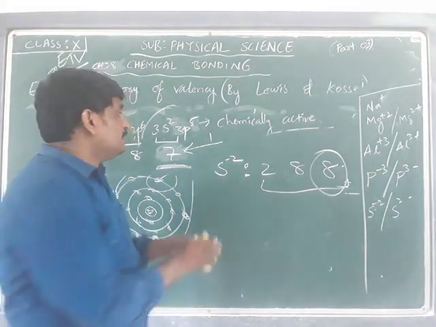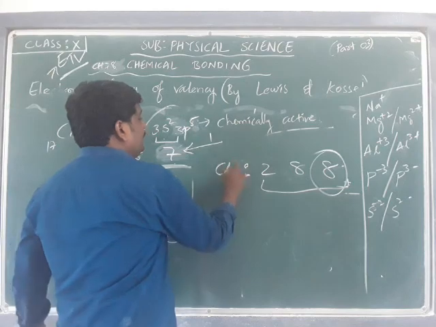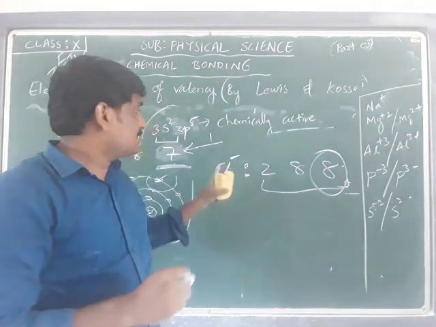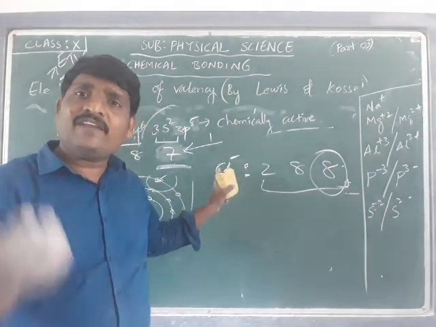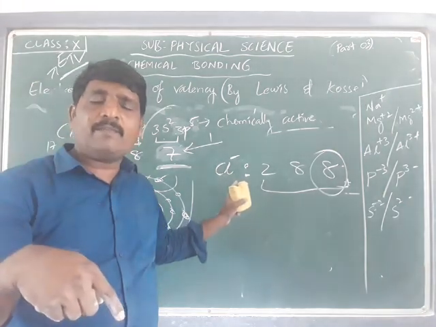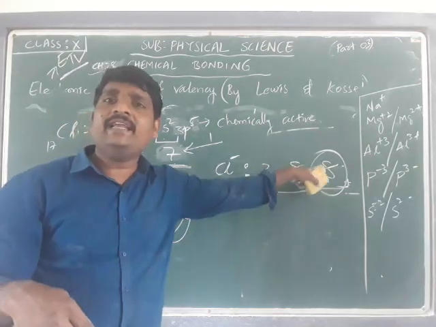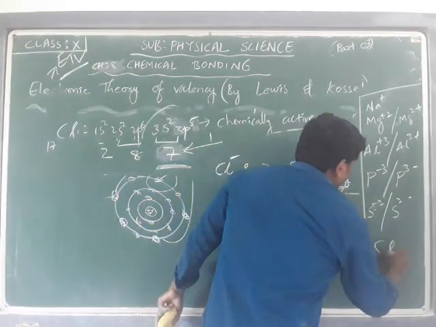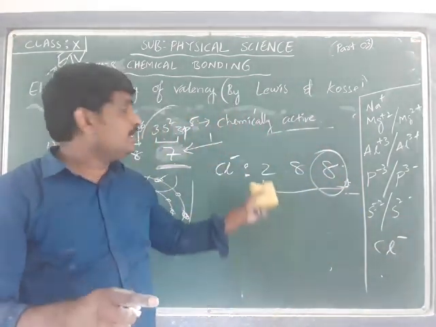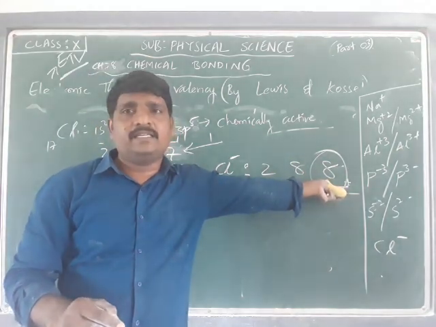Chlorine will be Cl minus. After accepting 1 electron from the nearby element with which it bonds, chlorine will possess the octet 2, 8, 8 as Cl minus.